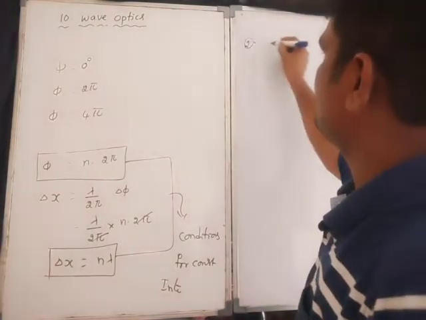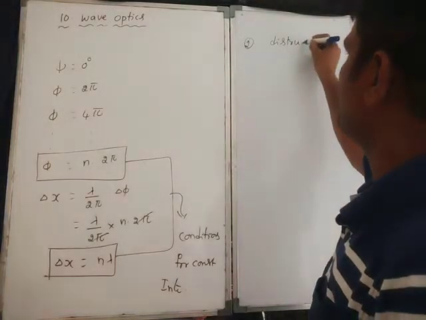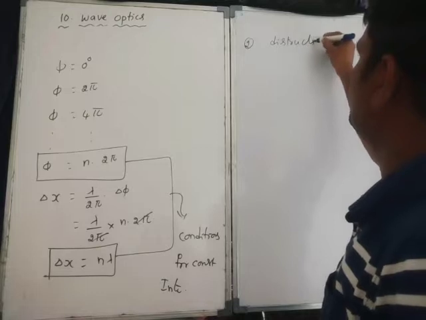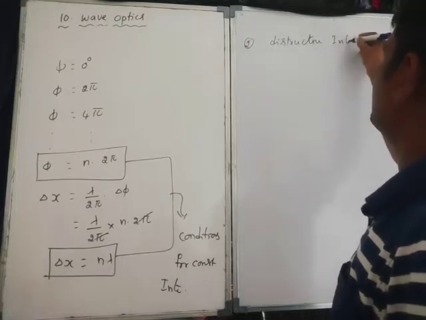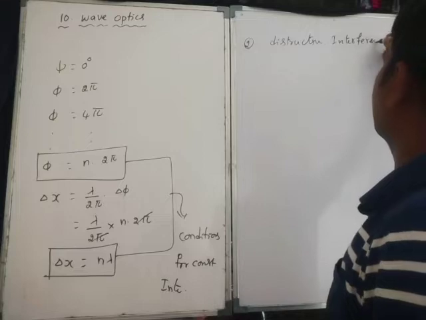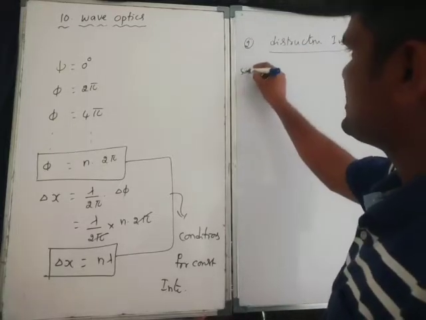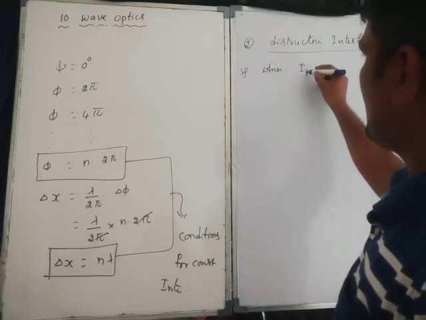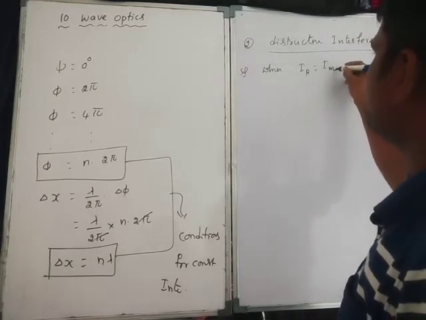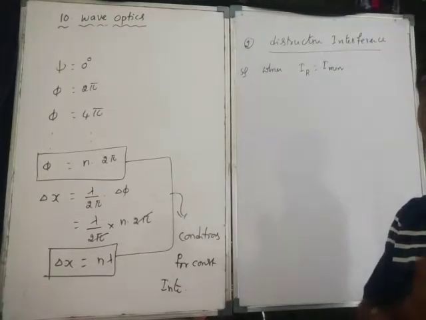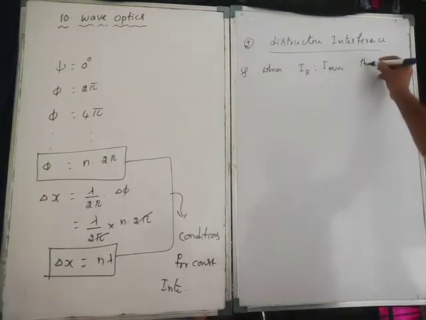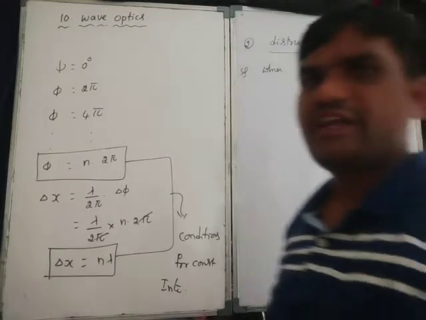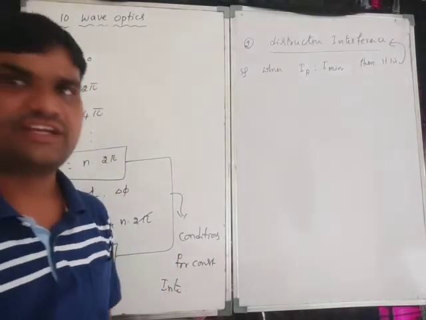So, second, what is that? Destructive interference. Here, when I R is equal to minimum, then it is destructive interference. Destructive interference. Okay.